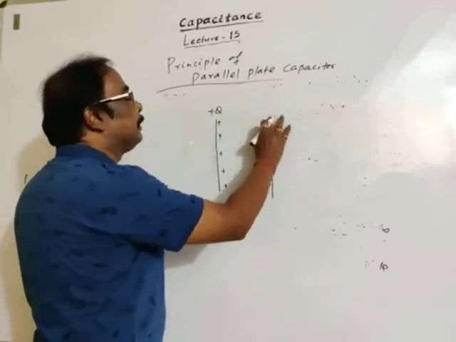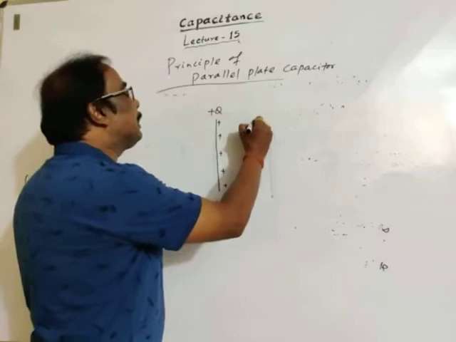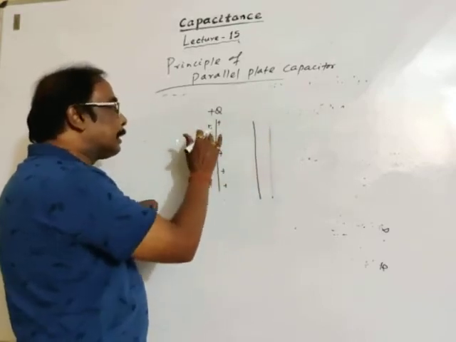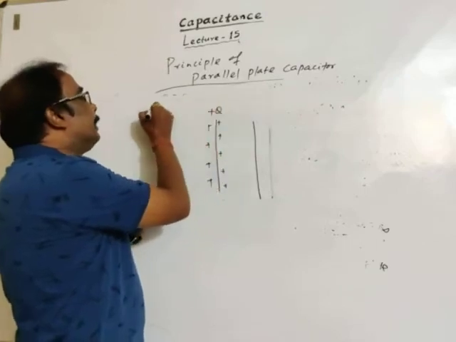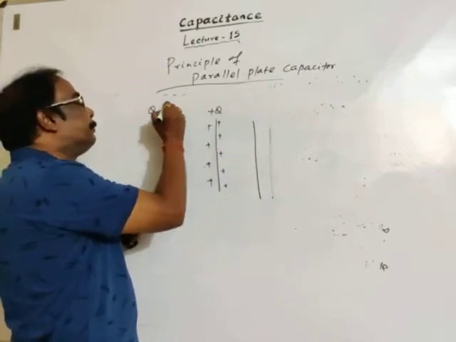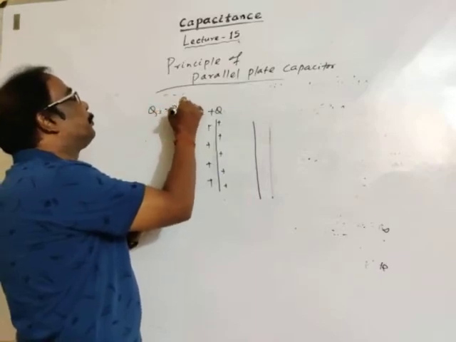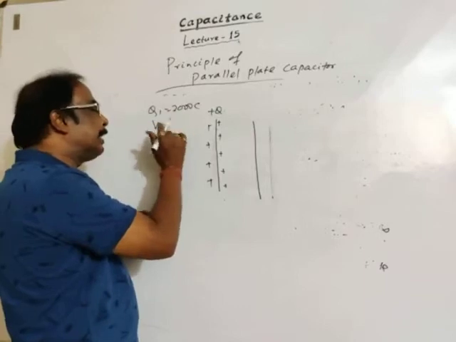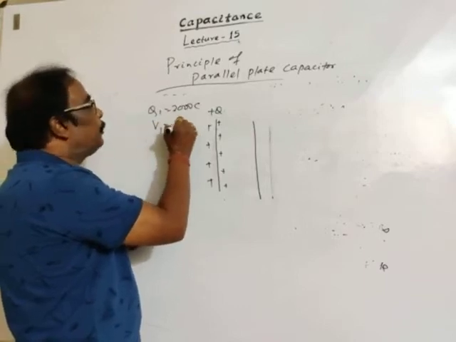This is an uncharged metallic plate. Initial condition: let Q be 2000 coulomb, and potential on this surface, potential difference, of course, is 200 volt.